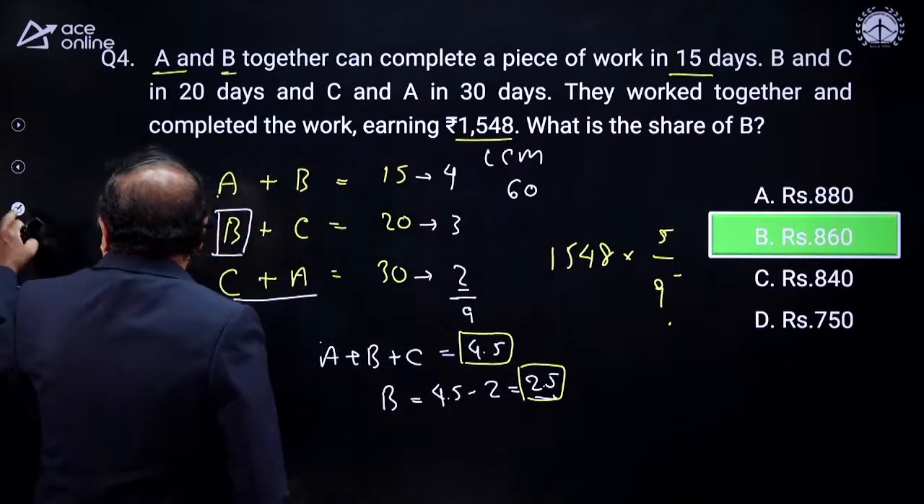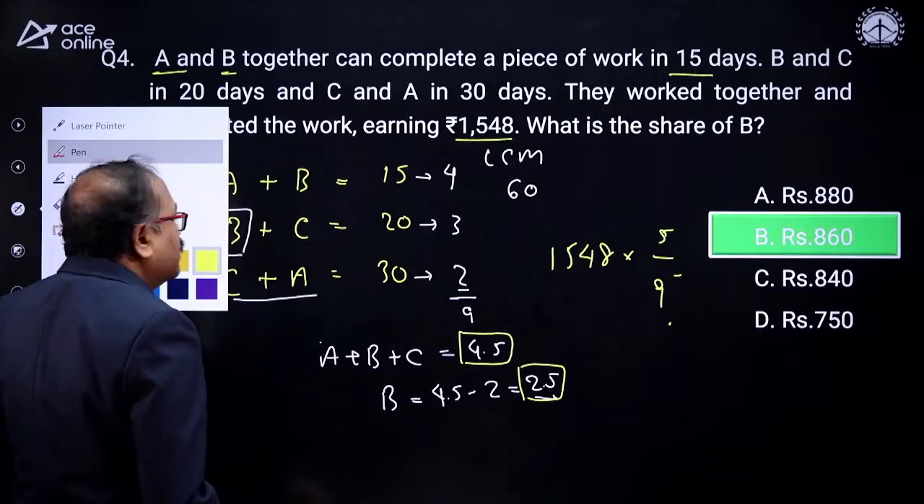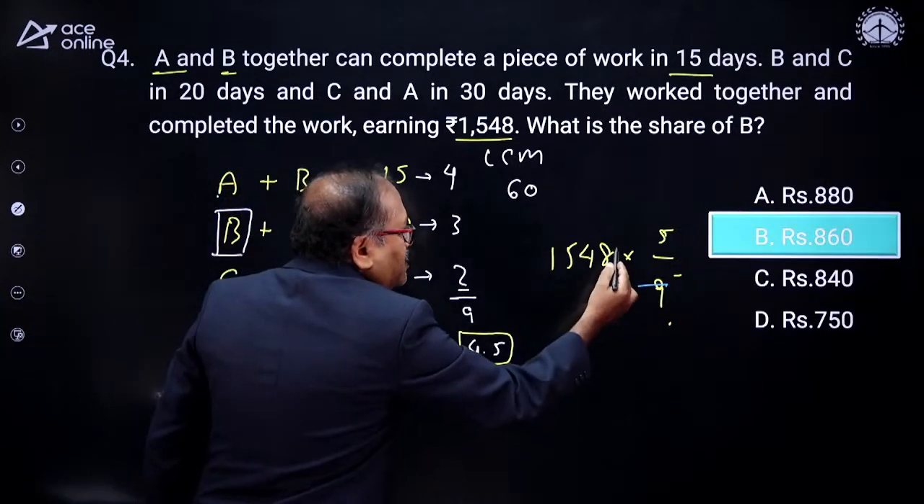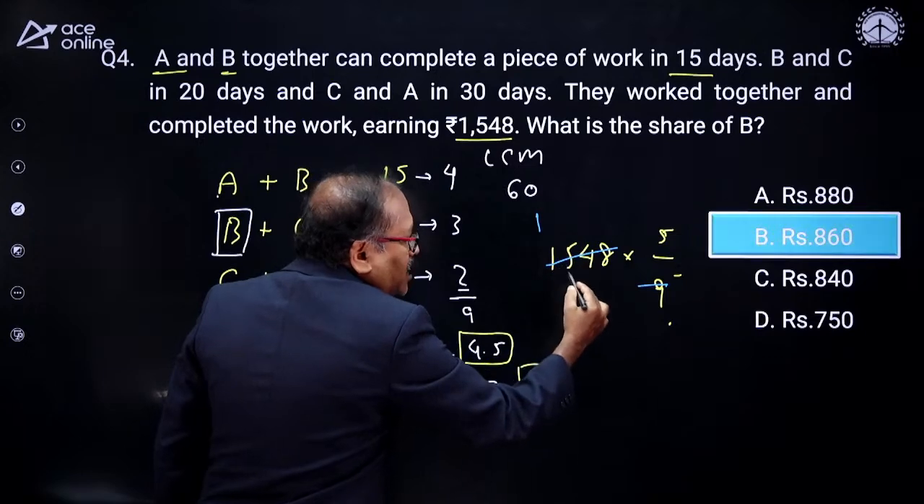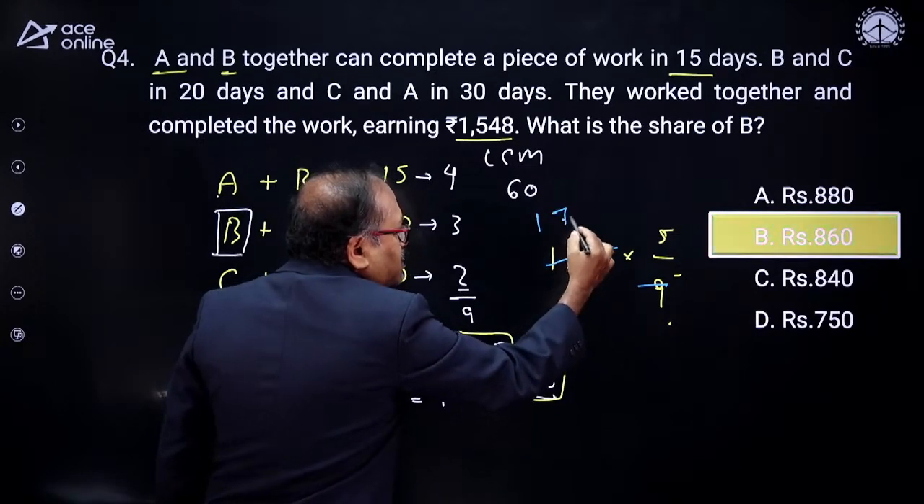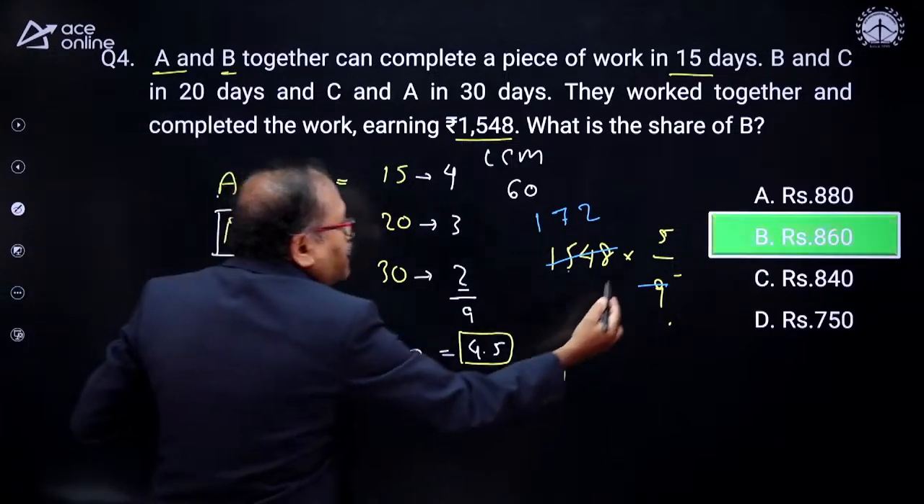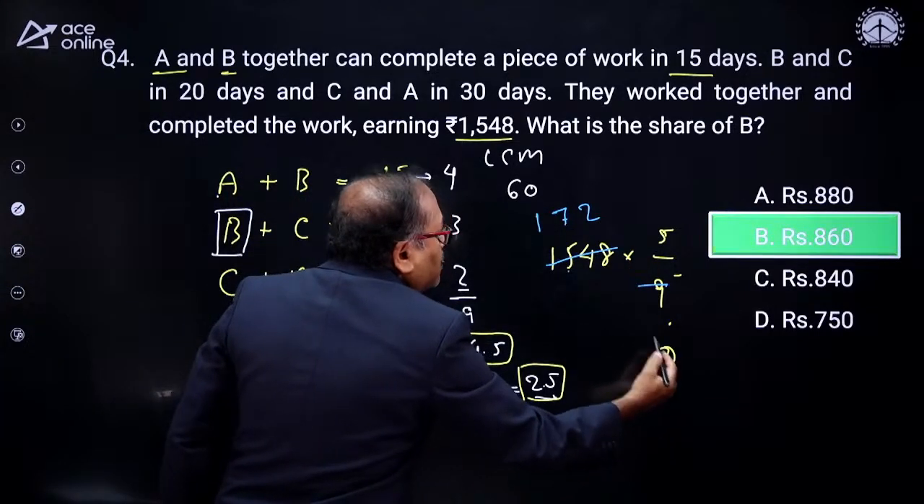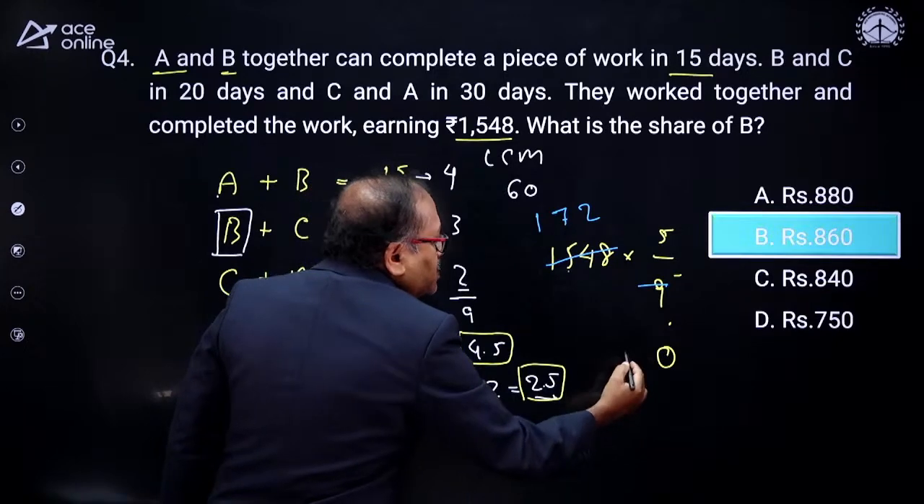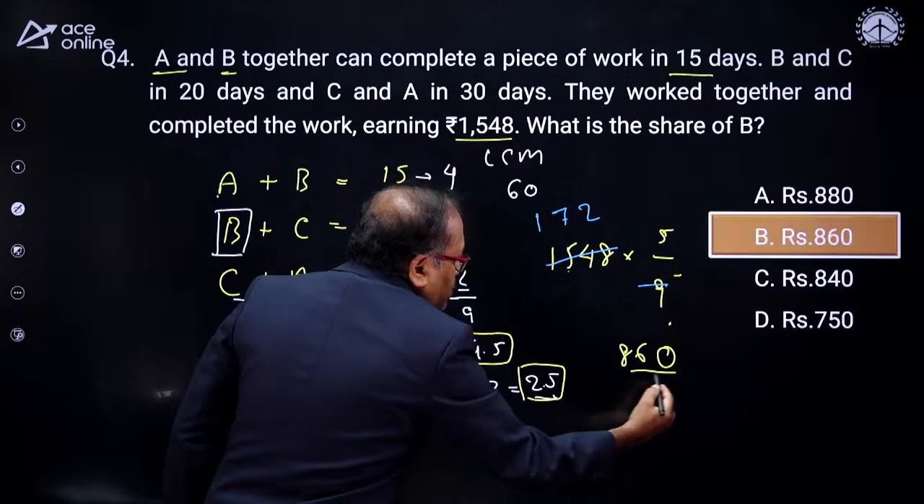So let's cancel this one, my friends. With 9 this gets cancelled one time and I am left with 6. 9 7s are 63 and 9 2s are 18. When I multiply this, 5 into 2 is 10, carry 1, 17 5s are 85 plus 1, 86. This is my answer: 860.